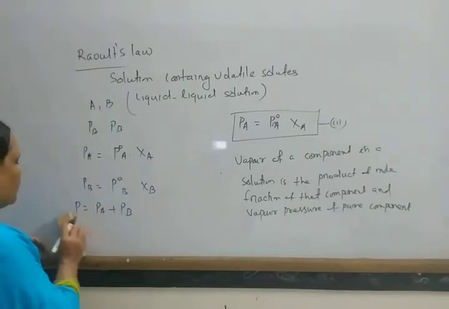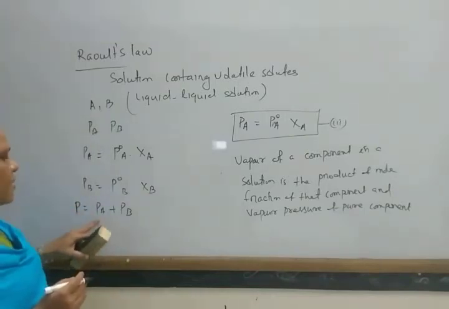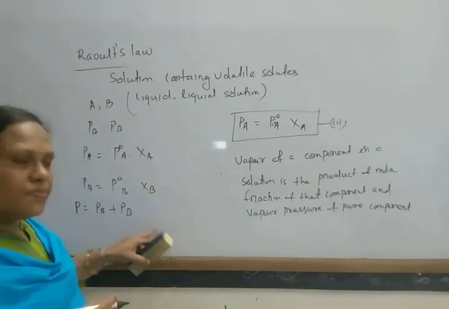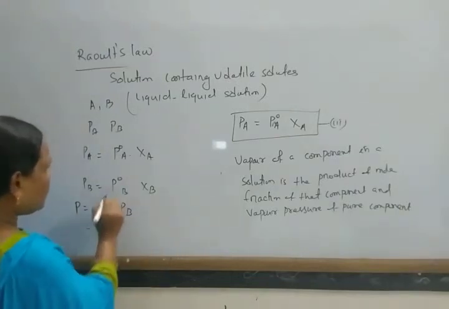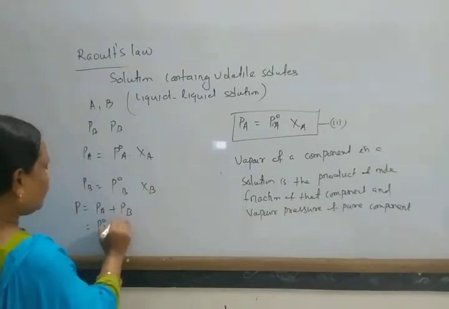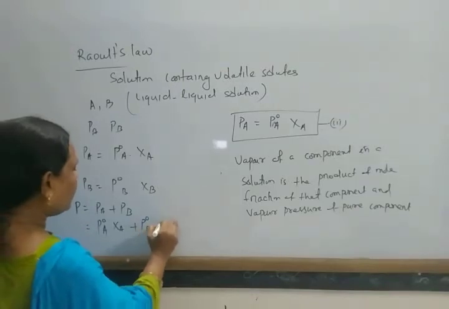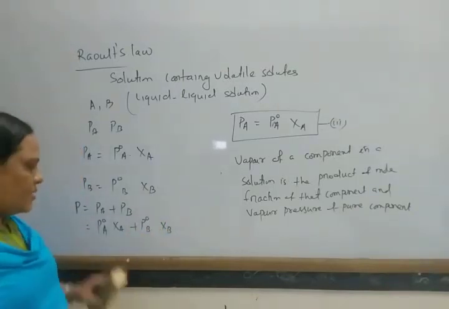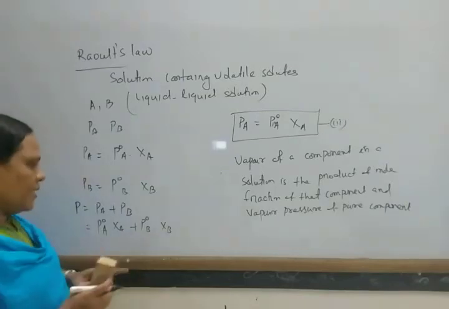So vapors are present in gaseous form. The total vapor pressure equals PA plus PB, that is P naught A into XA plus P naught B into XB.